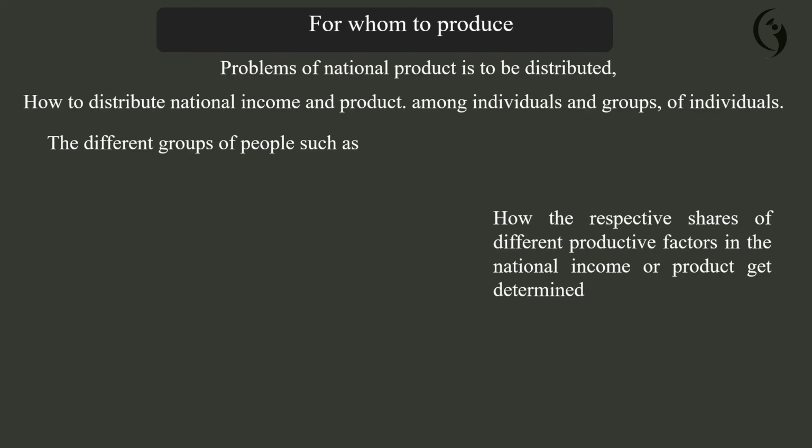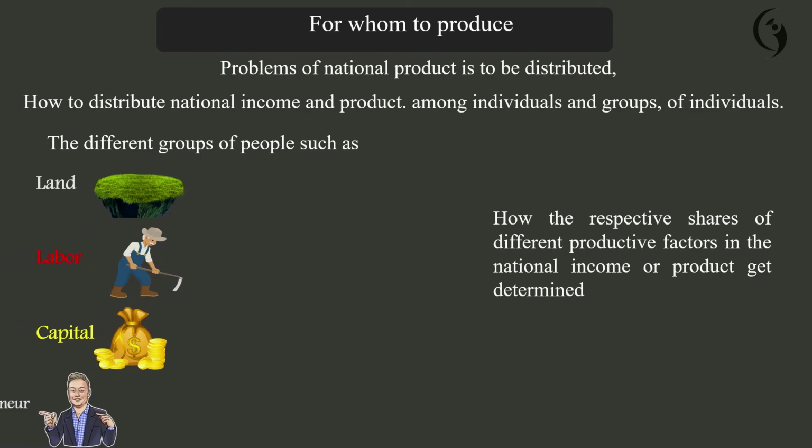For whom to produce? This is the last problem: how the national product is to be distributed. How to distribute national income and product among individuals and groups? The different groups of people are land, labor, capital, and the entrepreneurs. If the government has decided which product is to be produced and which method of production is chosen, the next question is for whom to produce.